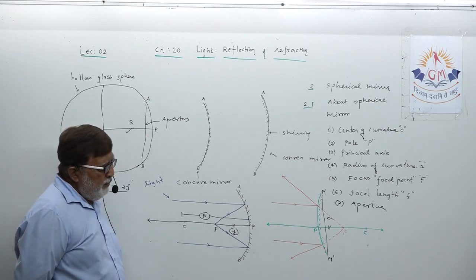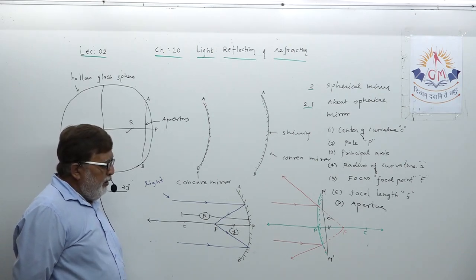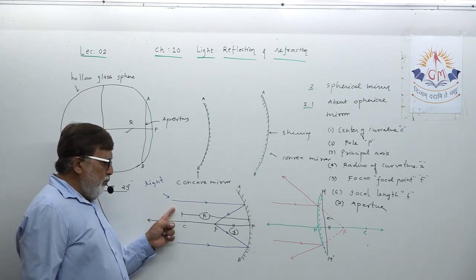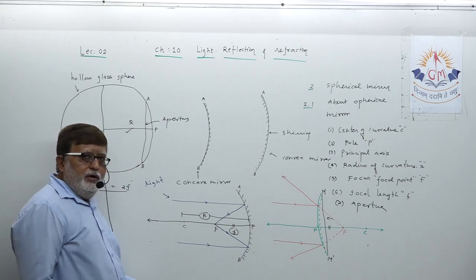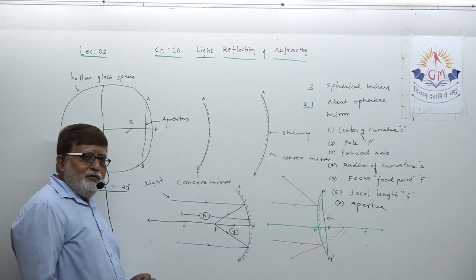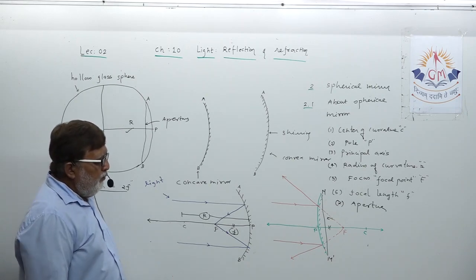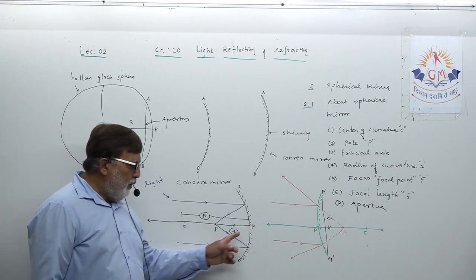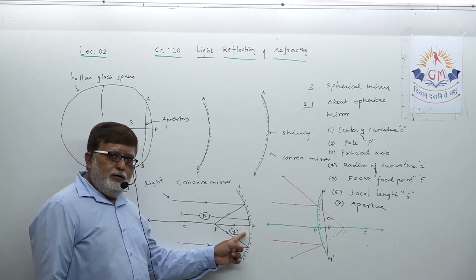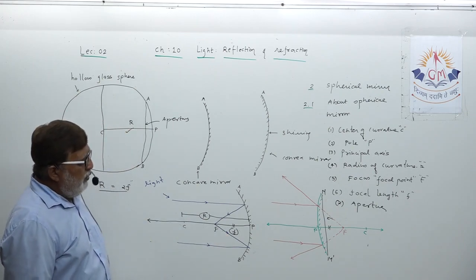Focal length, but before that, focus. A ray of light parallel to the principal axis and falling on the mirror, after reflection, converges at a fixed point on the principal axis, which is known as the focus. Next, focal length: the distance between pole and focus is known as focal length.